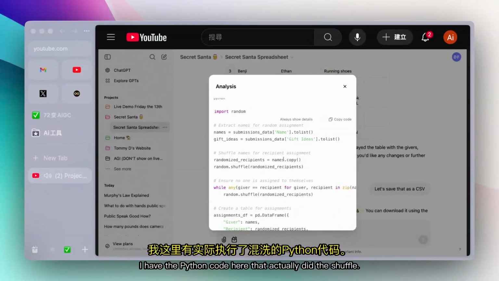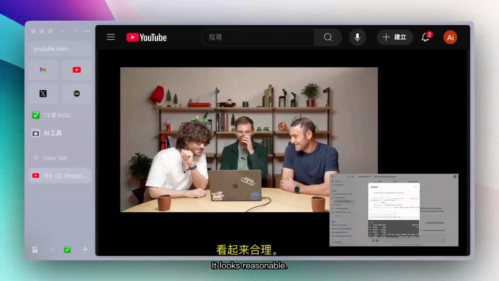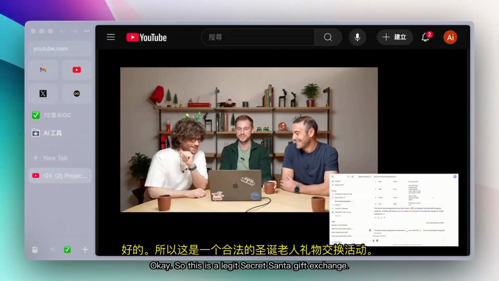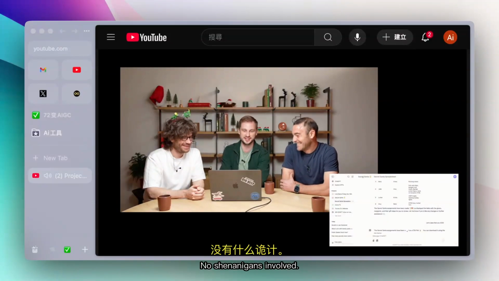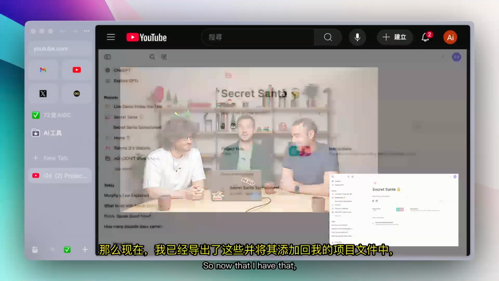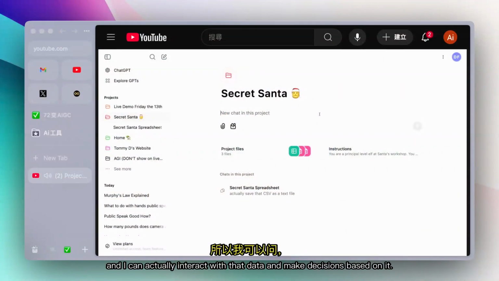I have the Python code here that actually did the shuffle. So Thomas, does that look legitimate to you? It looks reasonable. Okay, so this is a positive from Thomas. This is a legit Secret Santa gift exchange, no shenanigans involved. Now that I have that, I've exported it and added it back to my project files, and I can interact with that data and make decisions based off it.